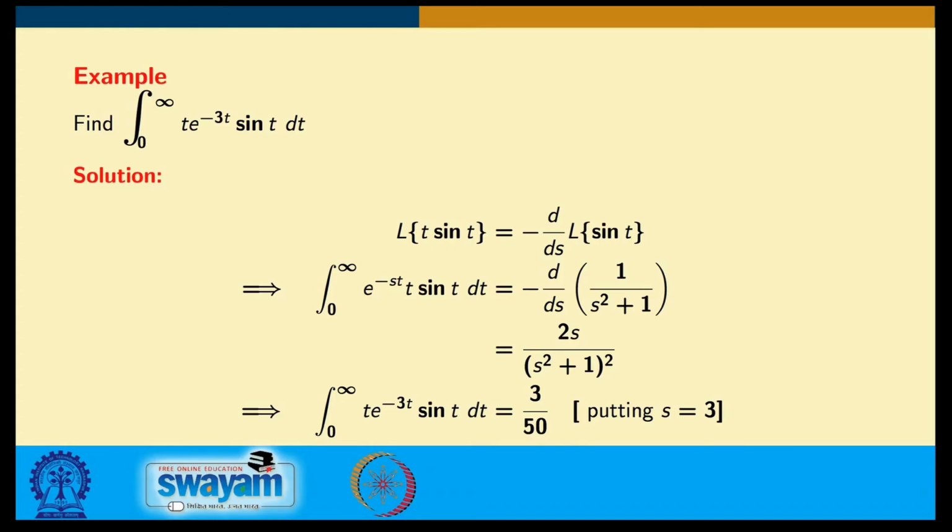So, if I have to do it quickly again, I will just show it. The Laplace transform of t sin t is this, so that the integral from 0 to infinity is minus d/ds. From here I am getting 2s/(s^2+1)^2, and if I evaluate as s approaches 3, the value becomes 3/50.